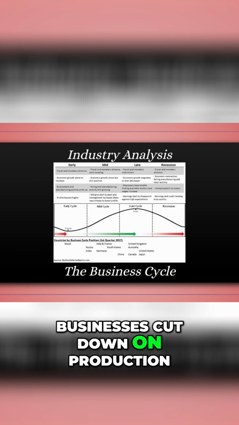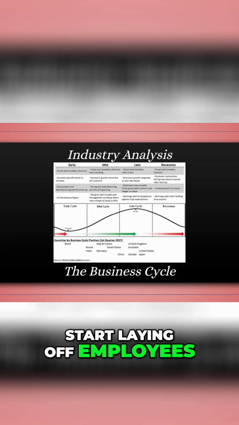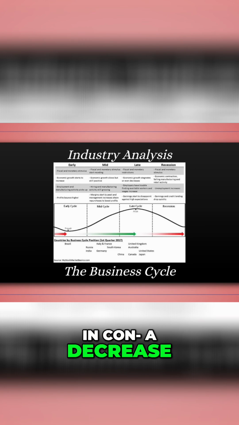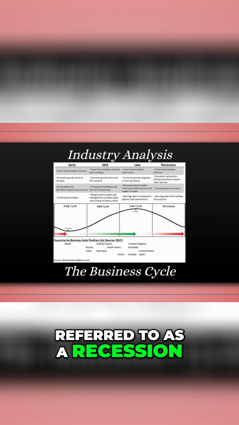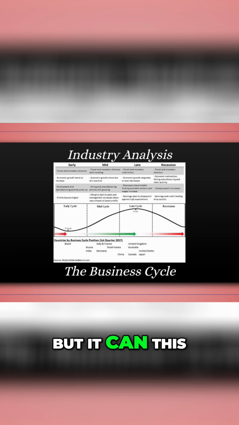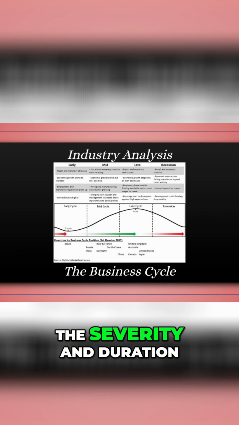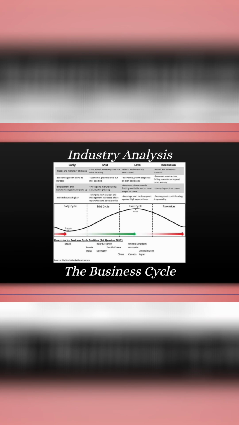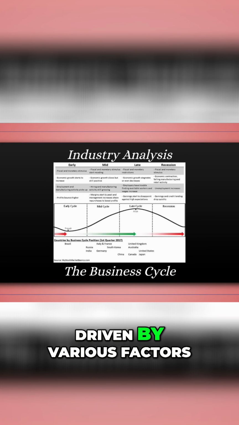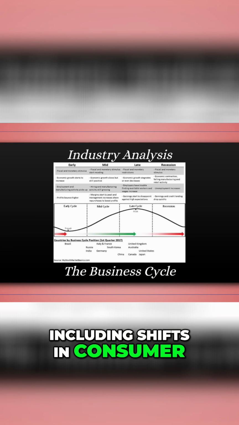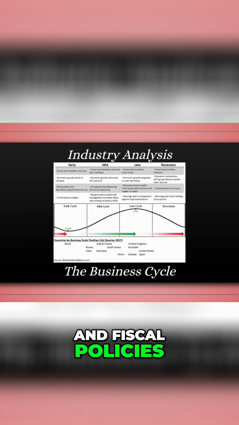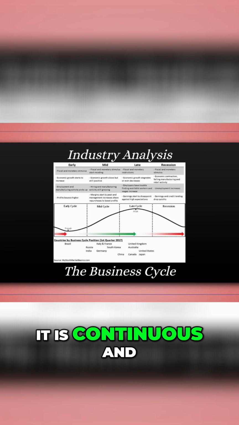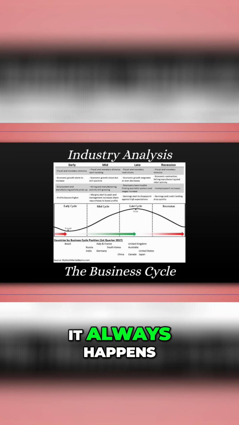Businesses cut down on production, start laying off employees, and this may result in a decrease in consumer confidence. This phase is commonly referred to as a recession. However, this term varies depending on the severity and duration of this period. The business cycle is driven by various factors, including shifts in consumer and investor sentiments, increased technology, and changes to monetary and fiscal policies. However, it is continuous and it always happens.